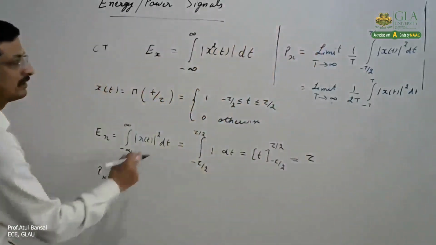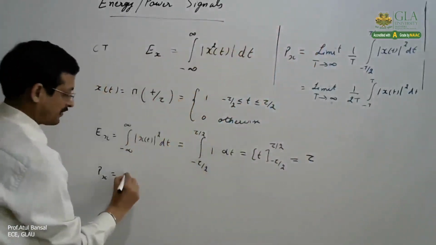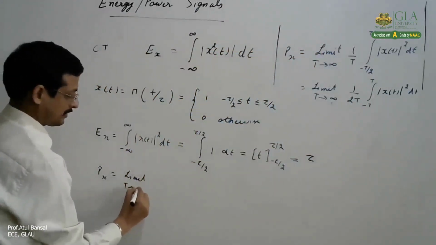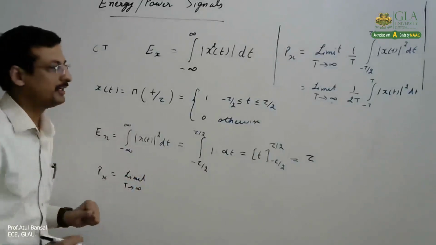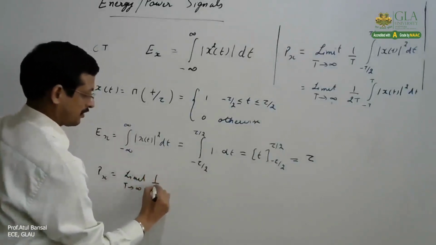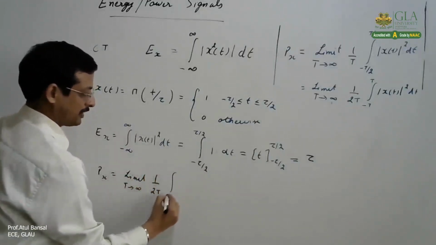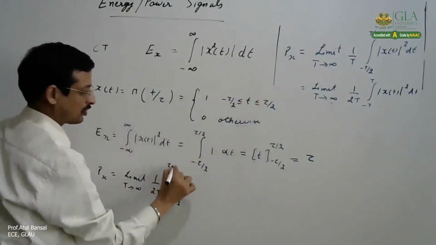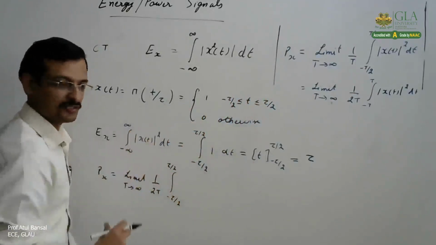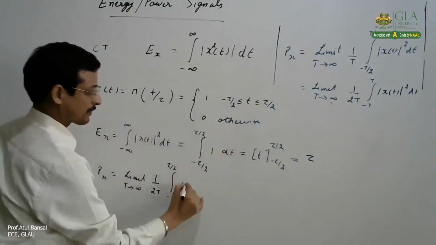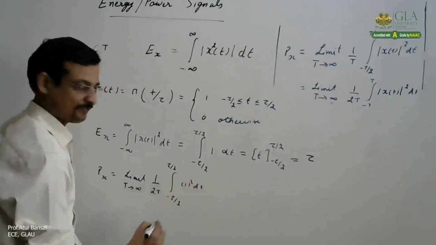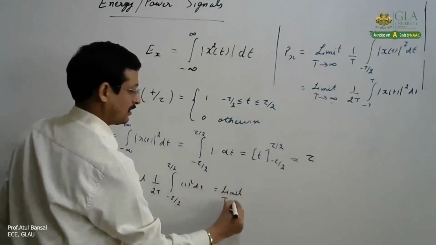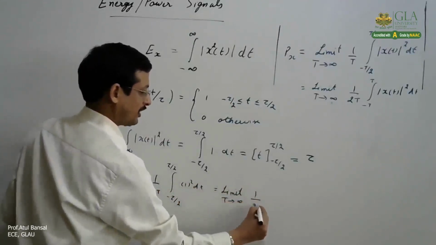So if we calculate power using that formula, it becomes the limit T tending to infinity of 1/2T. Again, these limits will change to -τ/2 to τ/2. For all other durations, this is 0. Now this is 1 squared dt. So if you do that, it becomes the limit T tending to infinity of 1/2T.